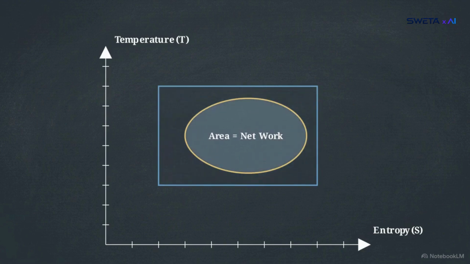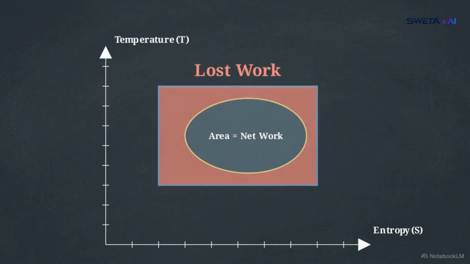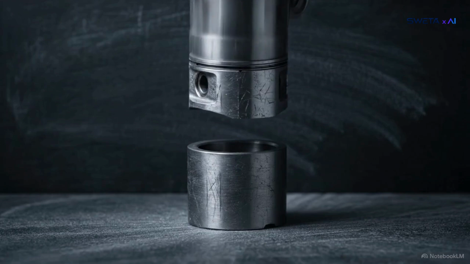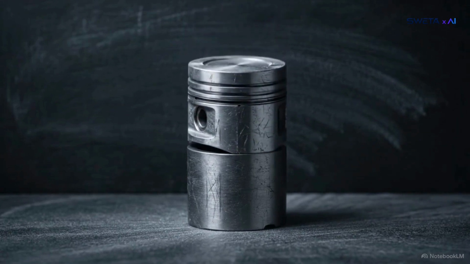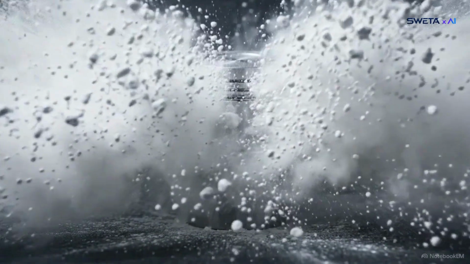The difference in area is the entropy generation. That red gap explicitly represents lost work. It is the mathematical proof that maximum work output is exclusive to perfectly reversible processes. Entropy generation is not an abstract concept. It is the direct, quantifiable measure of a system's irreversibility and its lost mechanical potential.